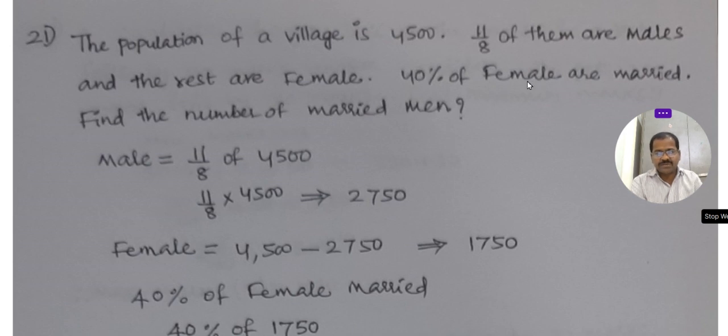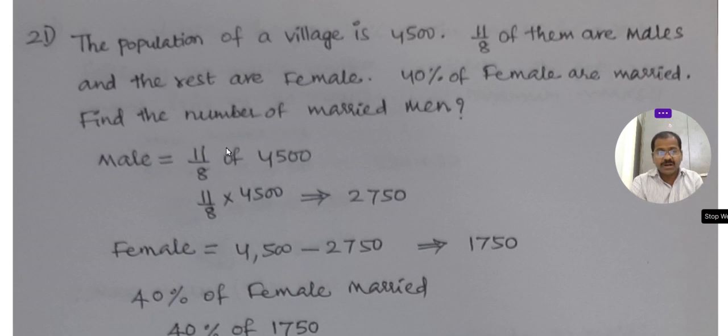So we have to find out 40% of females. Then automatically, that is the number of married men. We have to find out married men. If we know the 40% of females who are married, married women, then we know the married men. That is the question: find the married men.